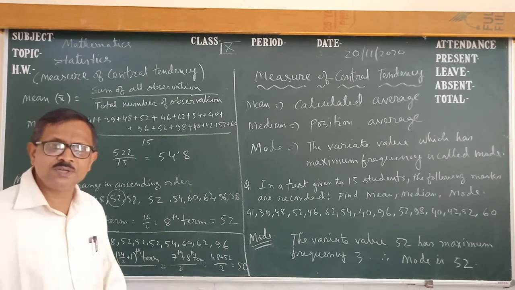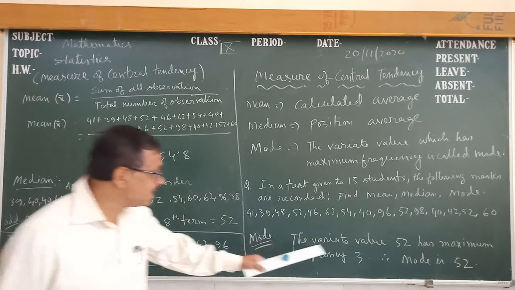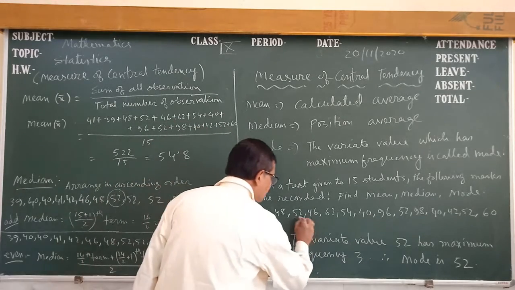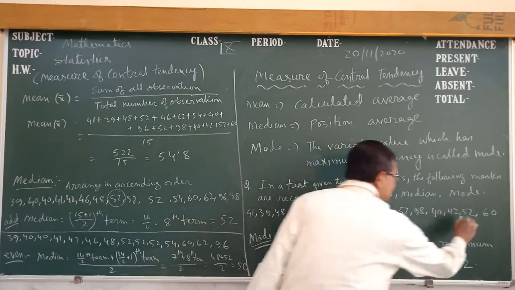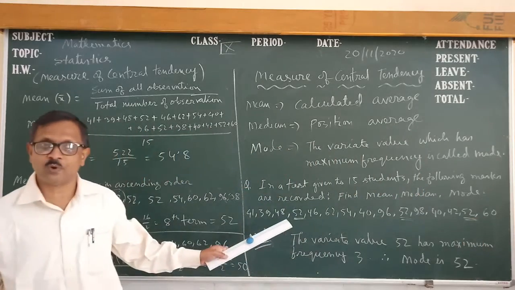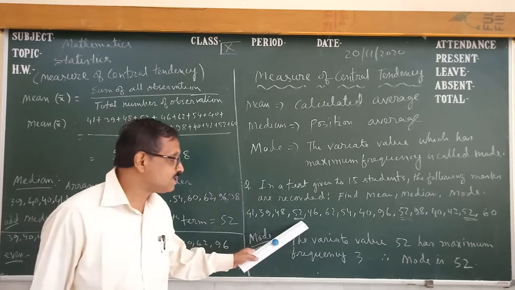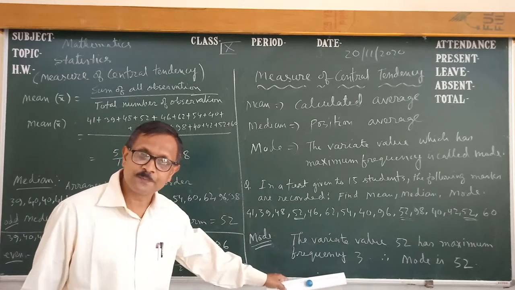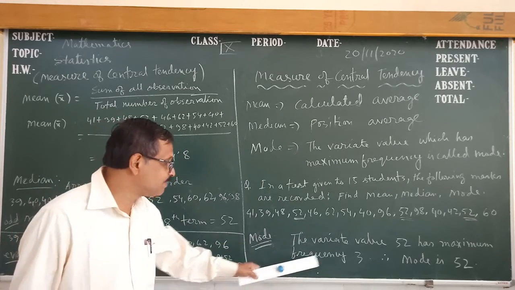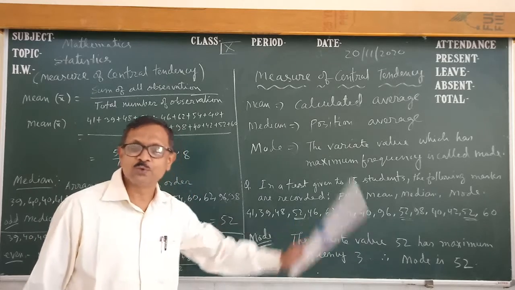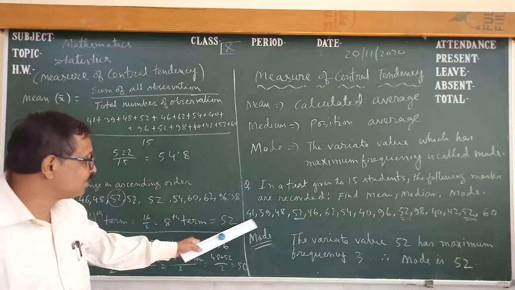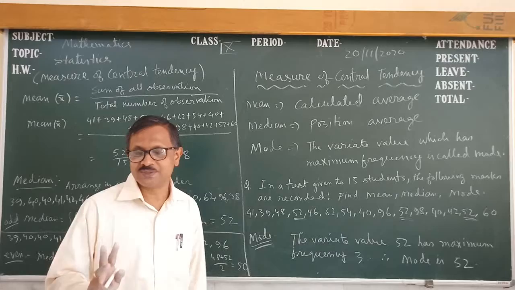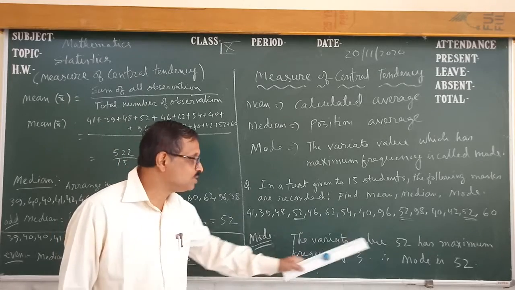So first, the easiest thing is the mode. Which variate value has maximum frequency? Now look, 52 occurs 3 times and that is the maximum occurrence. 52 has the maximum frequency 3. So mode is 52. 41 occurs 1 time, 40 occurs 2 times, and 52 occurs 3 times, which is maximum. So 52 is the mode.